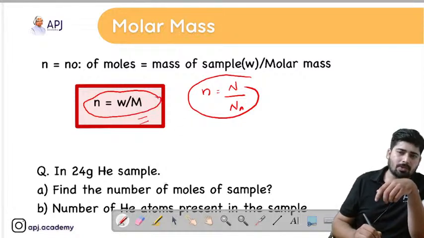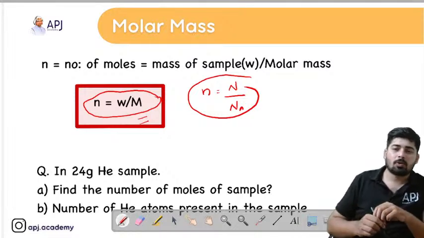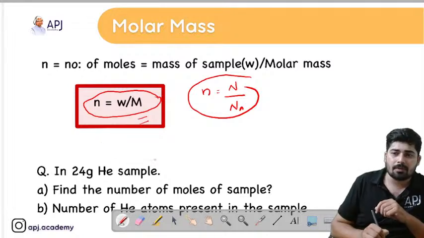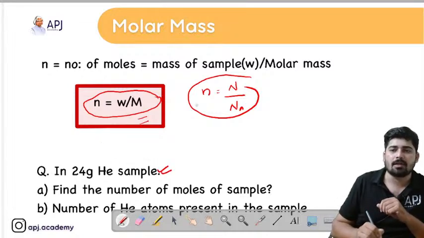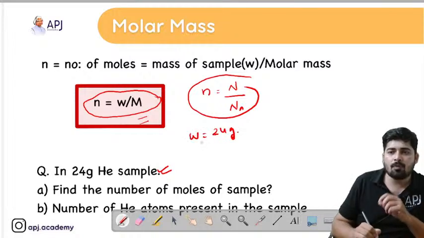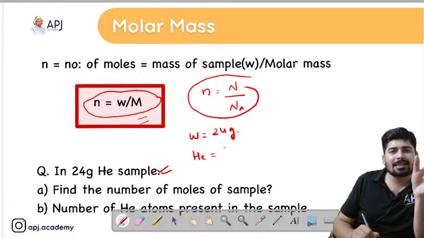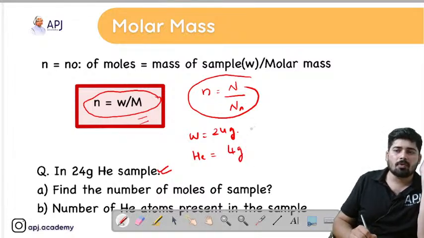Now let's check this question. In this question, you can see that a 24 gram helium sample is given. So weight is already given as 24 gram. And what is the gram atomic mass of helium? We know that 4 AMU is the atomic mass, so we have to convert it into molar mass. Just convert that 4 AMU to 4 gram. That's all. Okay.